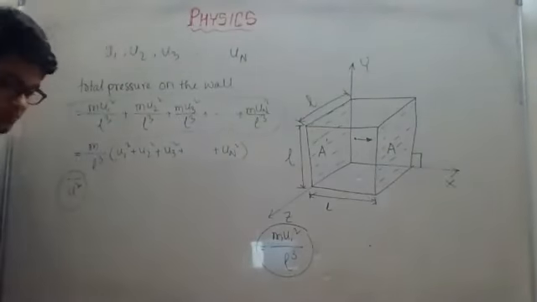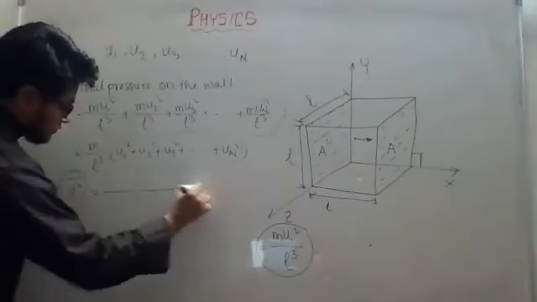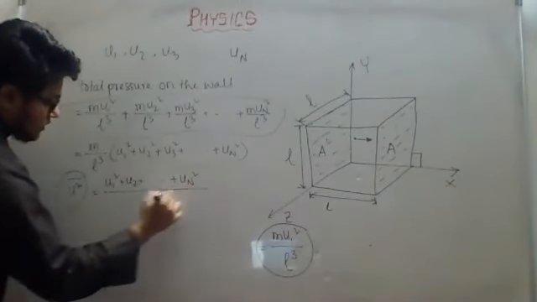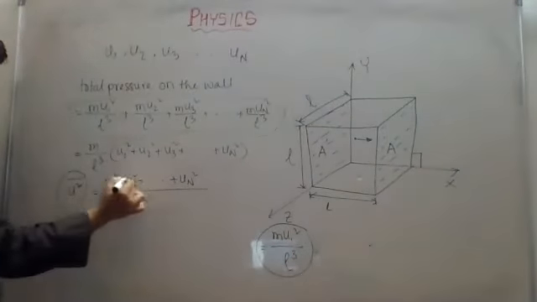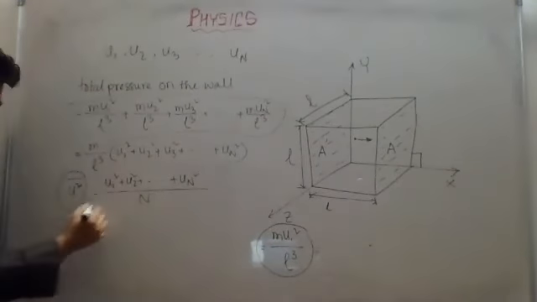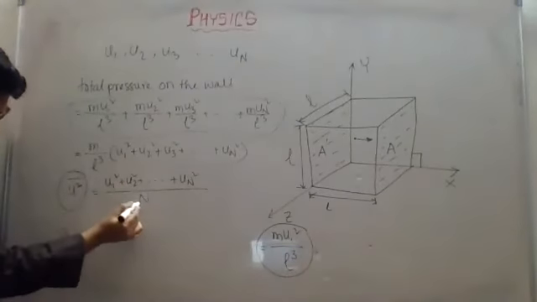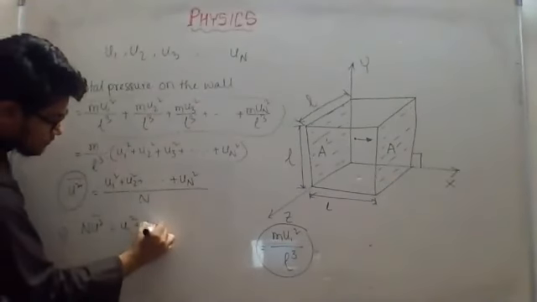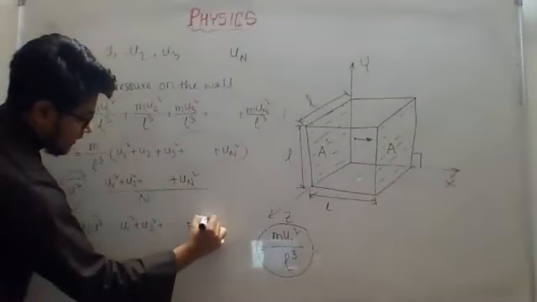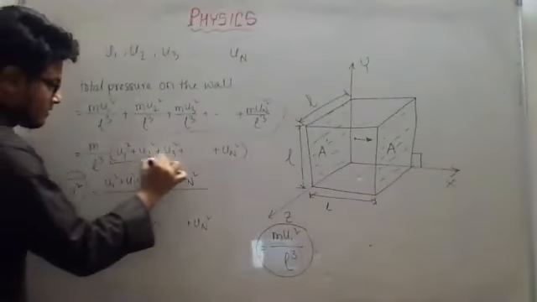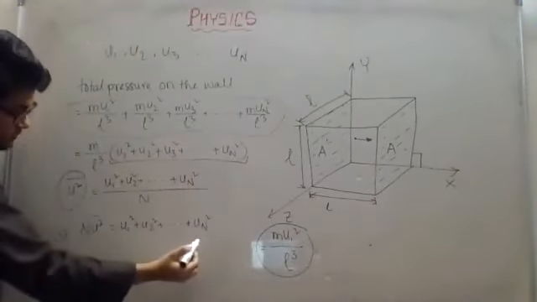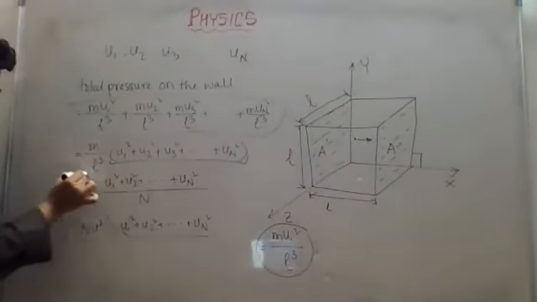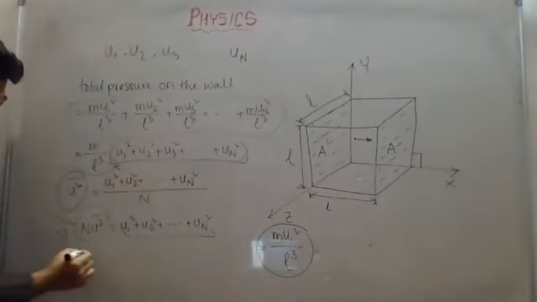Achha. So this will be equal to u1 square plus u2 square plus up to un square, divided by the number of molecules, right? We have taken the square and then the mean. So from here, if I cross multiply, n will come to this side and n u square bar will be equal to u1 square plus u2 square plus up to un square. Now you see, I can replace the value of this part. I have got the value of this one as n u square bar, right?